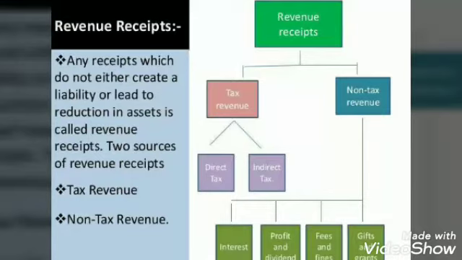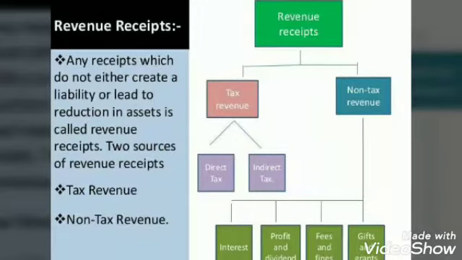For example, take a tax receipt. A tax receipt is tax revenue collected by the government from all other sources. It's a one-sided payment which we make to the government, and it's a compulsory payment. So here it does not carry any sort of liability for the government, because it's the government who is getting the revenue from the people.